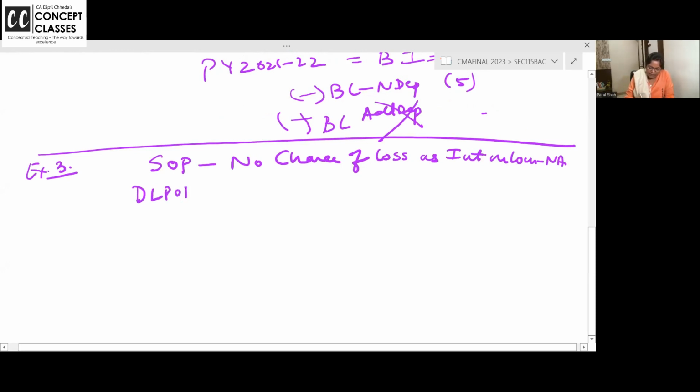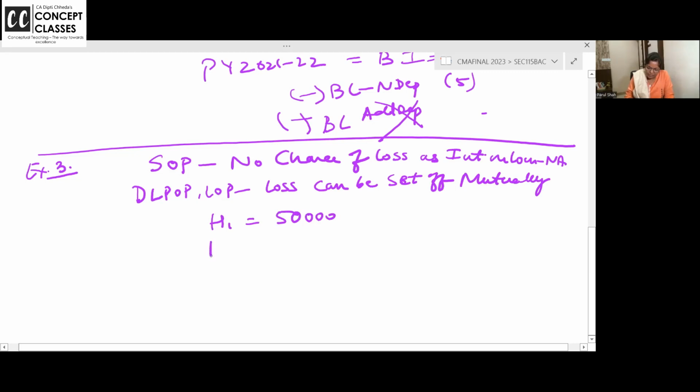DLOP, deemed let out property, and let out property loss can be set off mutually. What is that mutually? House property 1, 50,000 profit. House property 2, 25,000 loss.